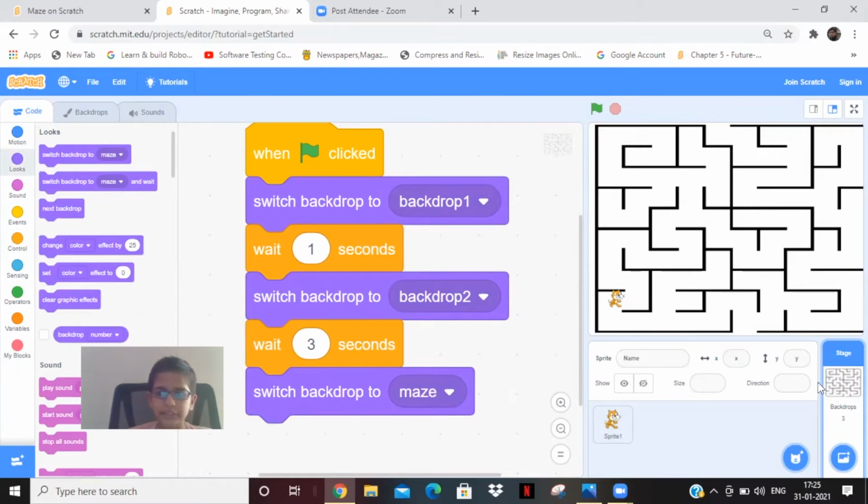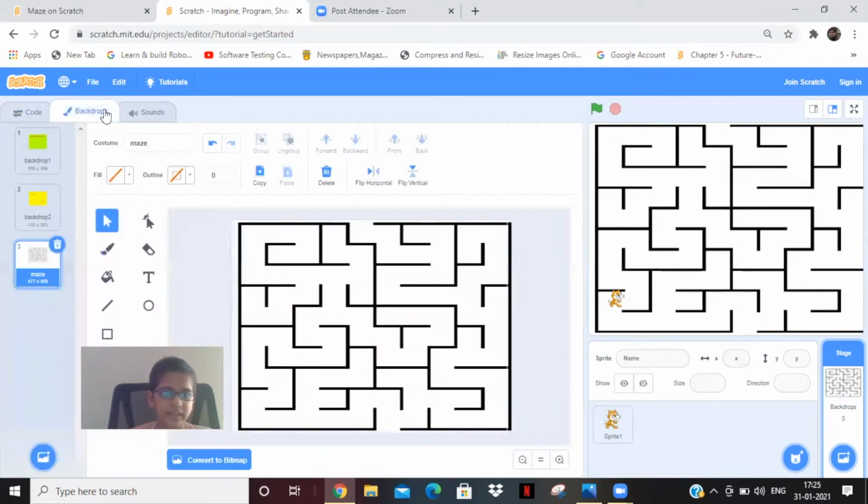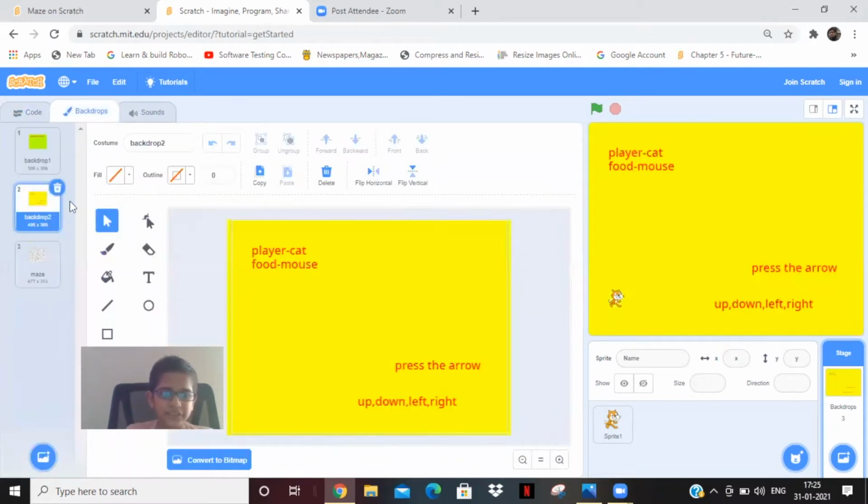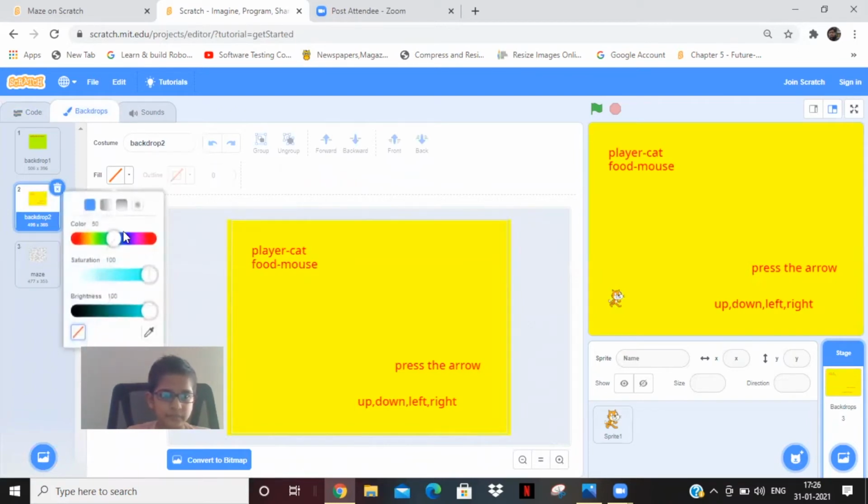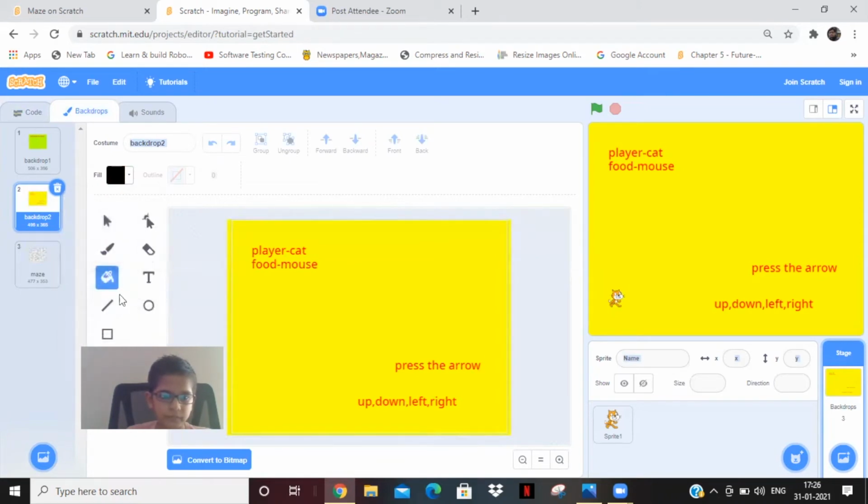And in the backdrop we also need to draw one thing. Draw the arrows here like this.